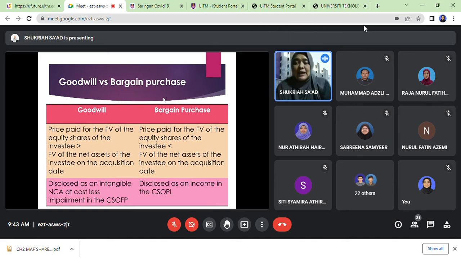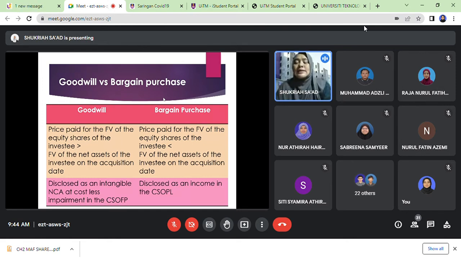Dengan kata yang lain, dalam bentuk yang paling simple, goodwill is where the CT is more than the fair value of the net asset of the investee on the acquisition date. So wajib ada perkataan on acquisition date, sebab goodwill ni datangnya daripada business combination.